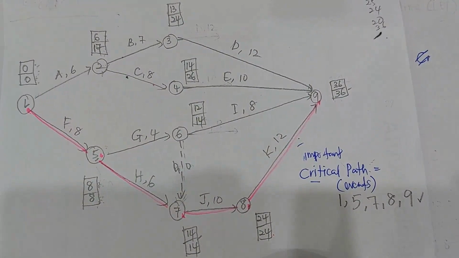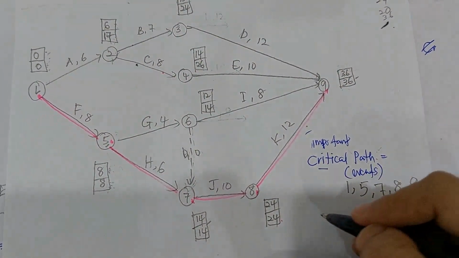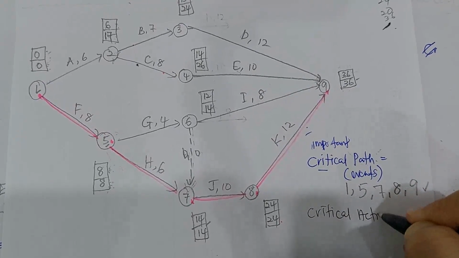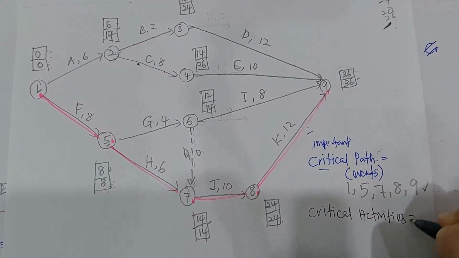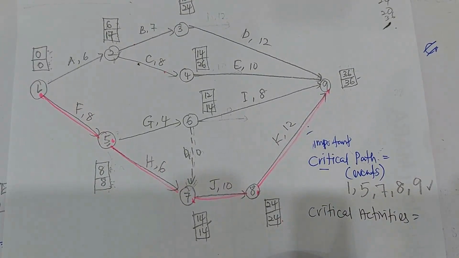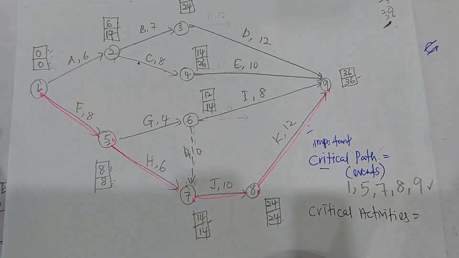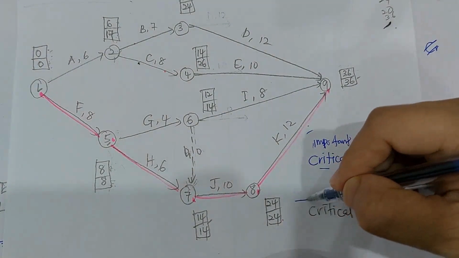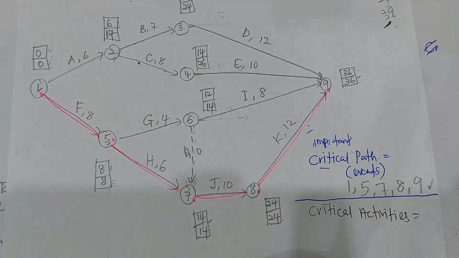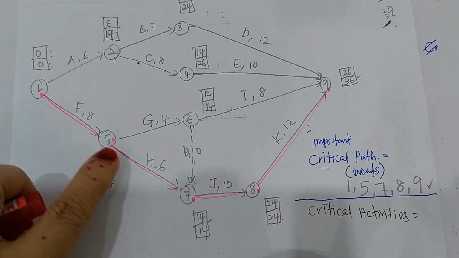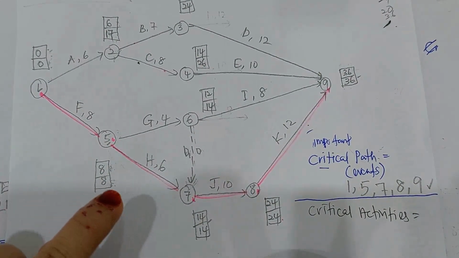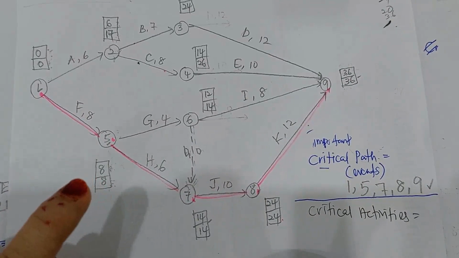Okay, the next one is critical activities. Okay, how to determine the critical activities? Critical activities here, you just take whatever activities that are on the critical path. Activity yang berada di atas critical path, those are the critical activities.